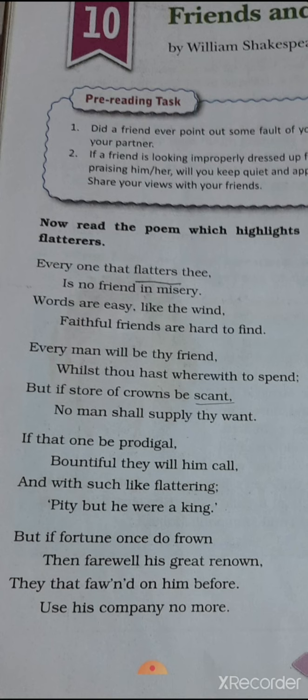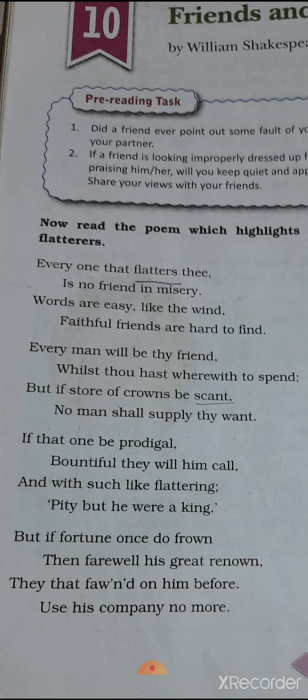Here, so many Old English words are given: whilst means while, thou means you, hast means have, wherewith means money, with which we spend. But if store of crown be scant, no man shall supply thy want. As Shakespeare was from England, the crown here indicates wealth or money.